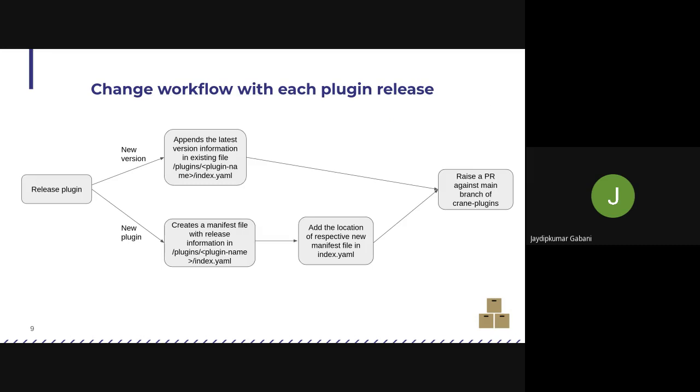But if it's a new plugin, then we have to append the location. So first we have to create a manifest file in the respective location, and then we also have to append the location of this newly created manifest into our index file. That's much simpler, or let's say less of a hurdle, than adding a location in the index file every time a new version is released.